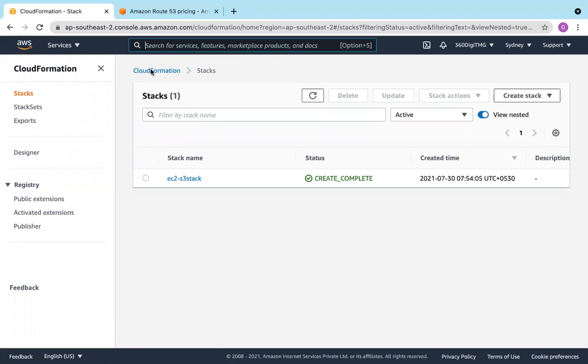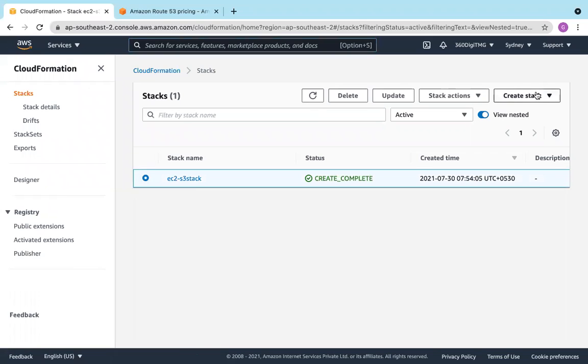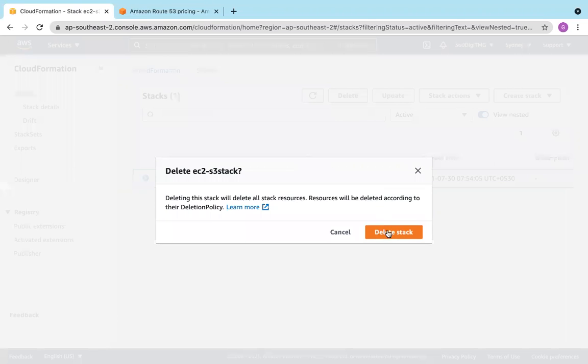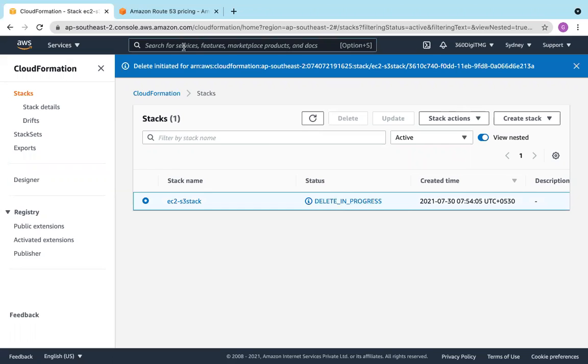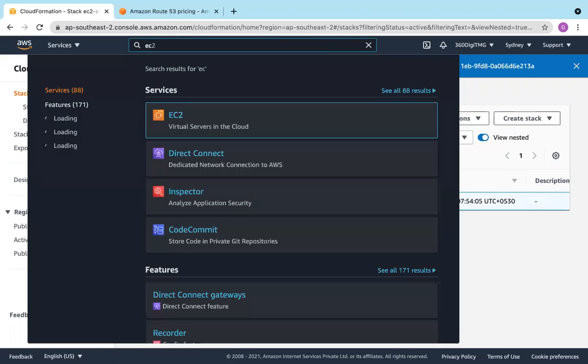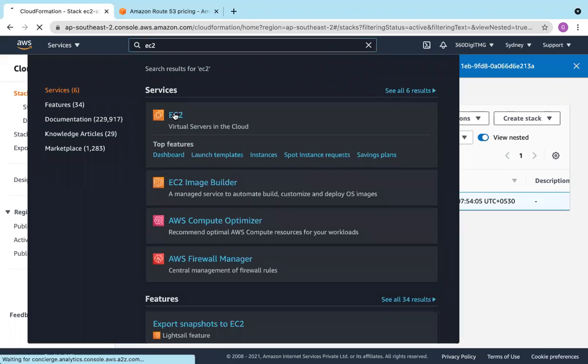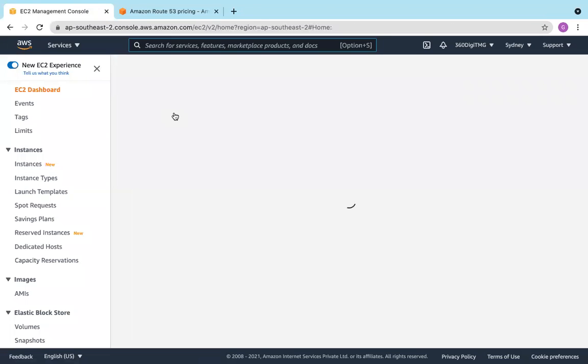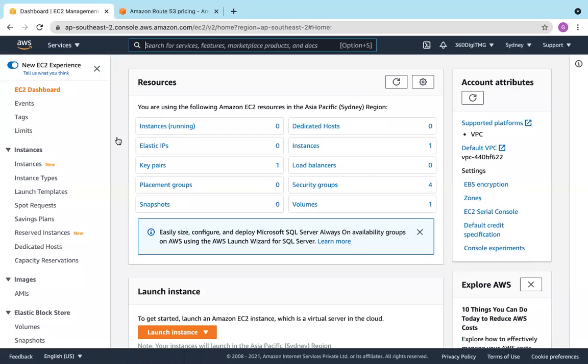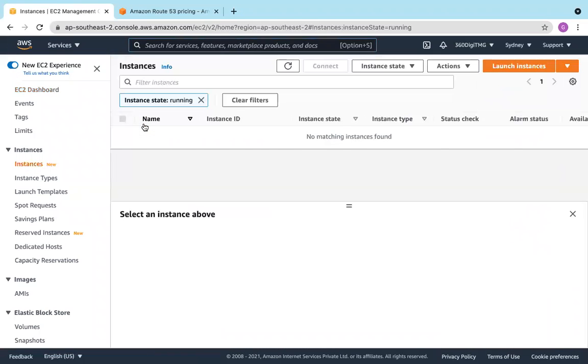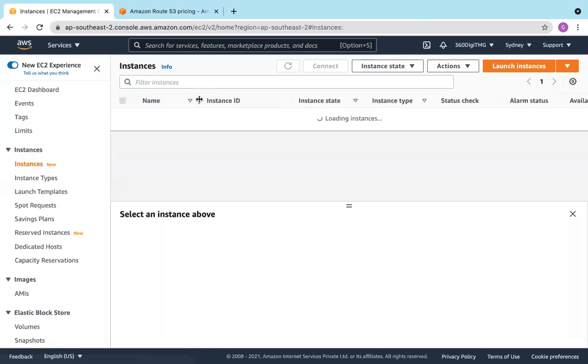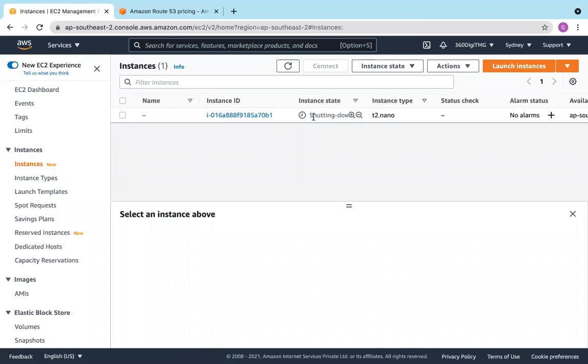And let us move to other topic. We will delete this, delete stack, delete in progress. You can see when I delete the stack, automatically the services created by the stack will also get deleted. That is one more advantage.